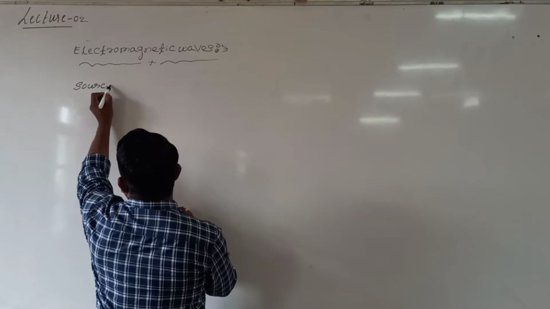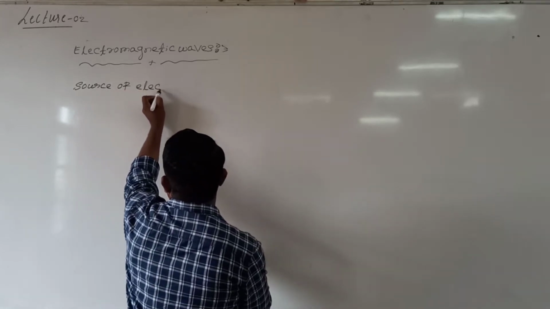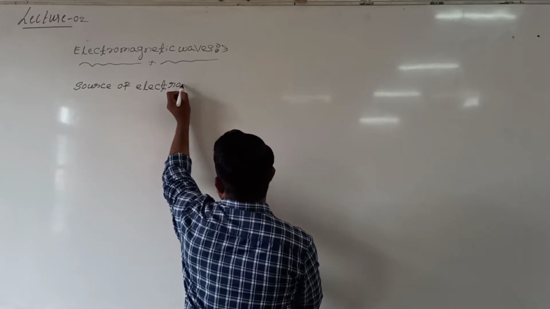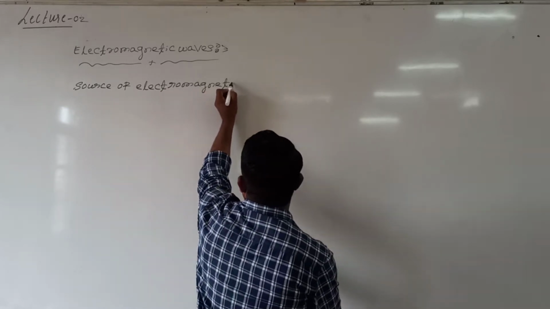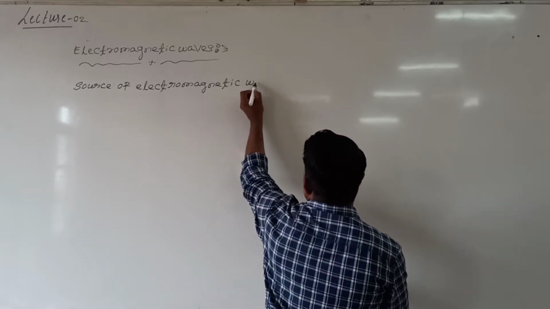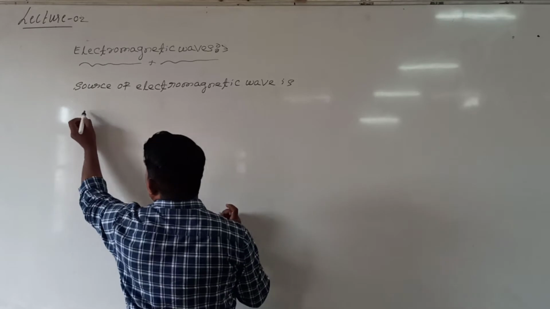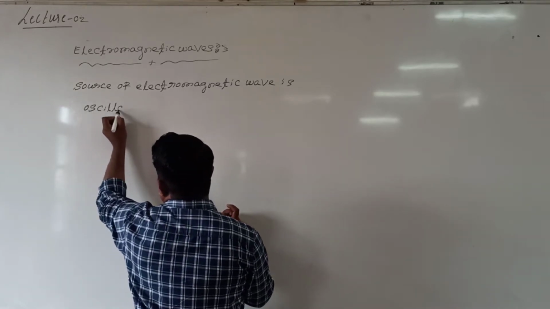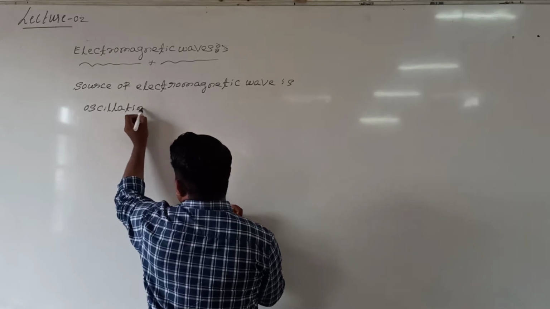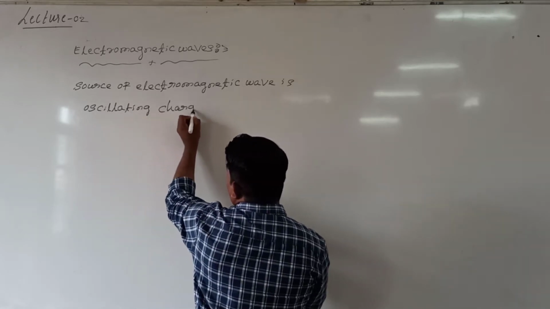The source of an electromagnetic wave is an oscillating charge. If a charge oscillates or goes through simple harmonic motion, it is responsible for an electromagnetic wave.